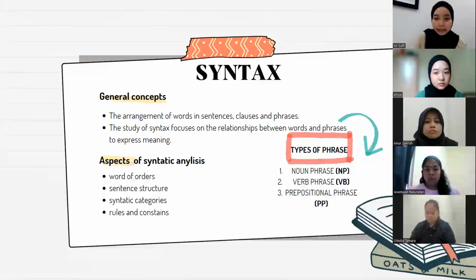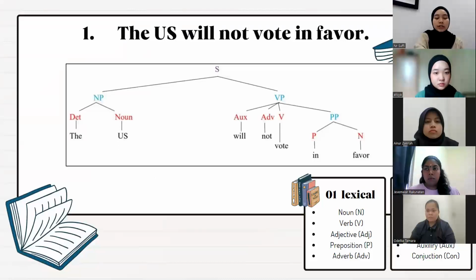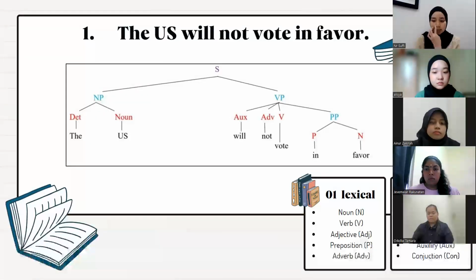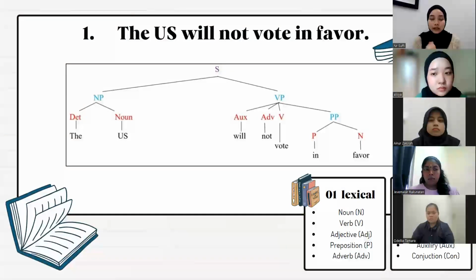Moving on to the next slide. This is the sentence that I chose as an example in the video: the US will not vote in favor. At the bottom of the slide, you can see I put a guidance so that you can understand the short form of the words. The sentence has three phrases, which are noun phrase, verb phrase, and prepositional phrase. The determiner in the noun phrase is the, and the noun is US, which stands for United States.